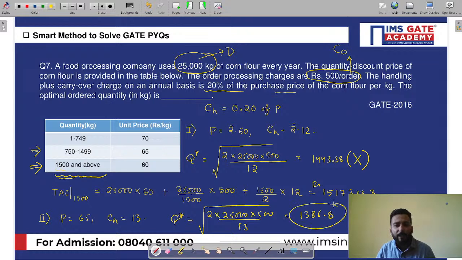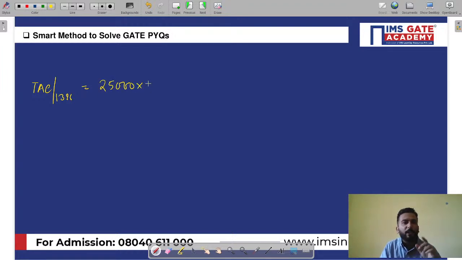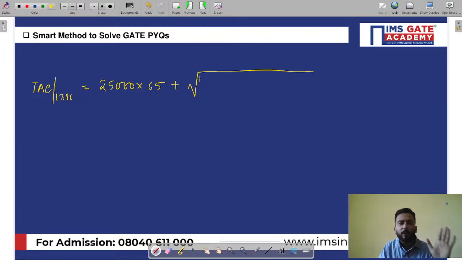So this is satisfied. Once this is satisfied, we have to find the total annual cost at 1386. So what will be the total annual cost at 1386? Can anyone tell me? See, this is EOQ, na. So first write 25,000 annual demand into the unit price. The unit price was 65, na? 65. Yes, correct. And since this is EOQ, you are allowed to use the formula of square root of 2 into D into C0.